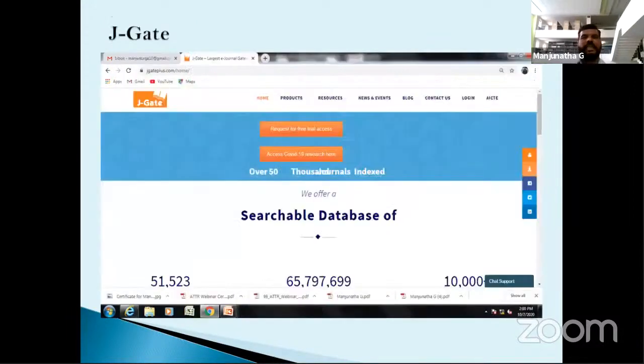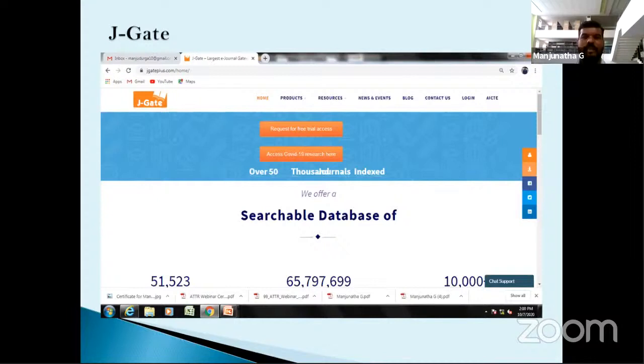J-Gate is the electronic gateway. This is also one of the important databases. The students access the e-journals. More than 51,000 journals are indexed in these databases, as well as 6 crore 57,000 articles, and 10,000 articles are added daily.